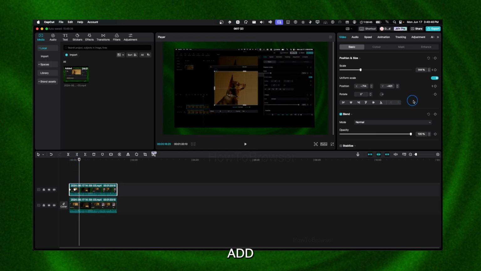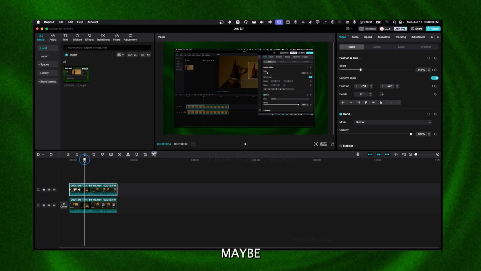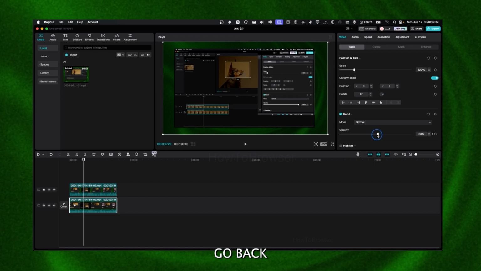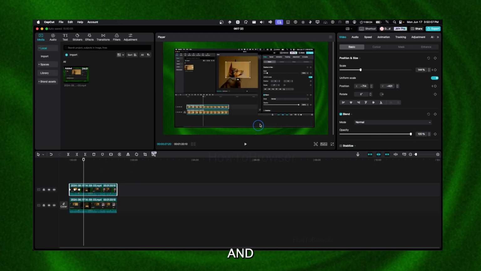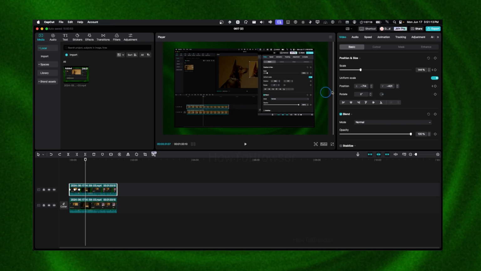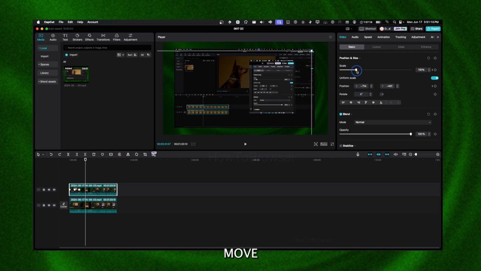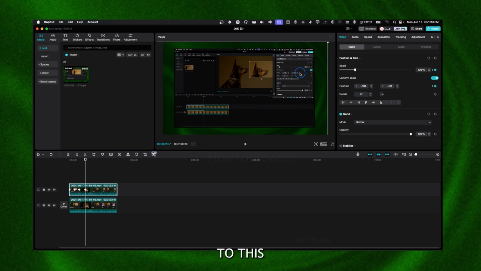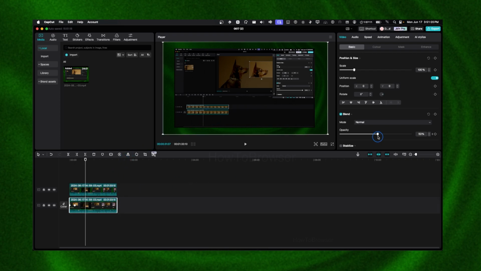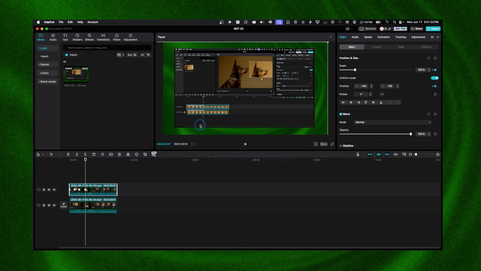Now we can add another keyframe here. And then here for the scale, and then maybe after a couple of seconds, I can go back here and increase the opacity, and then here I'll move this back to this position, and then I'll increase the opacity.